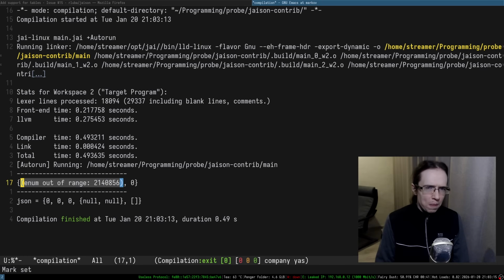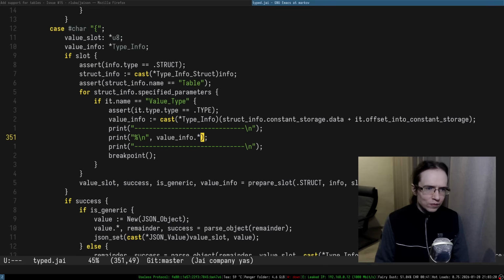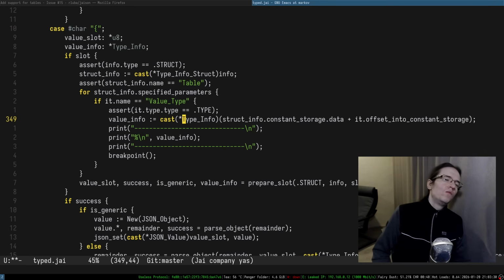That was not useful. So I'm casting it to type info, right? But is that a good idea to cast it like that, or am I missing something? I don't get it.